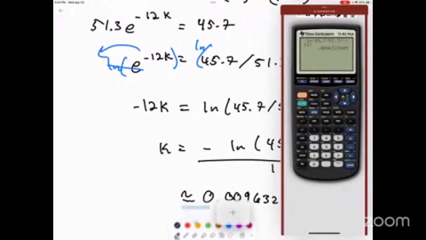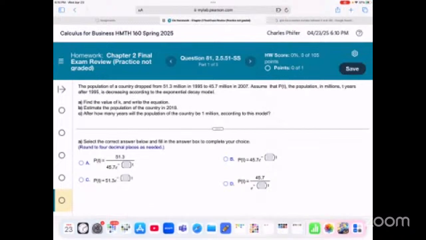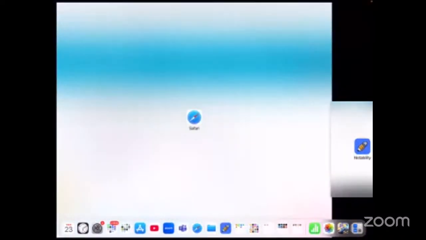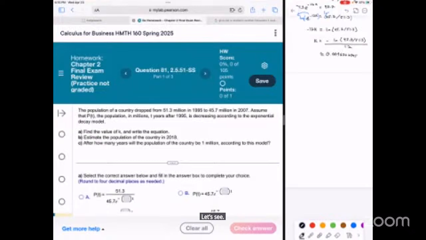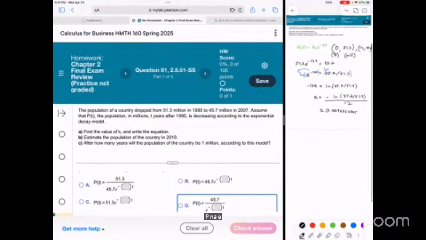All right, so let's see if we can find the one that we were working on. Let's see. Population. Okay, P naught e to the negative kt.